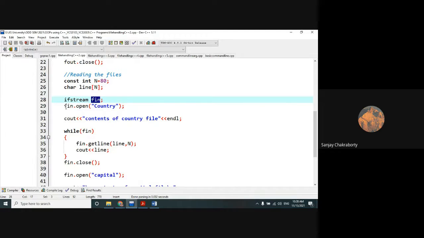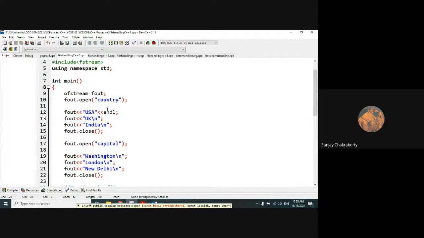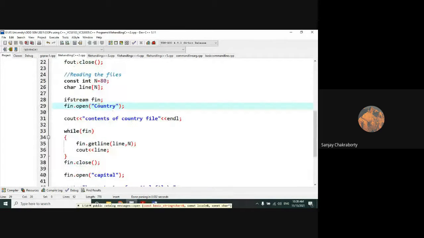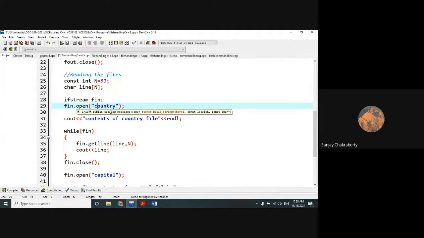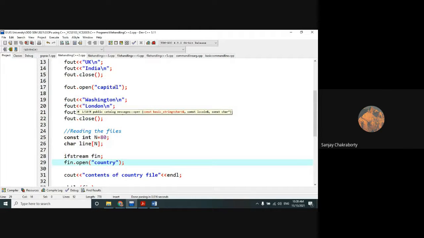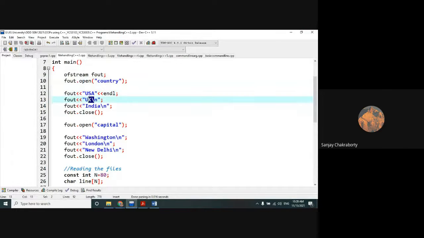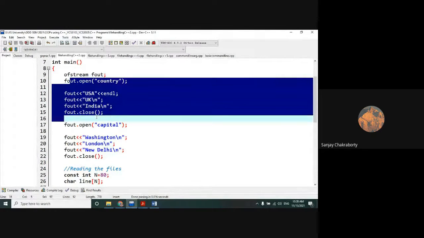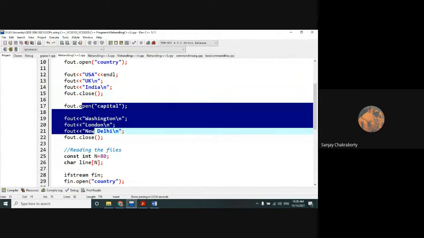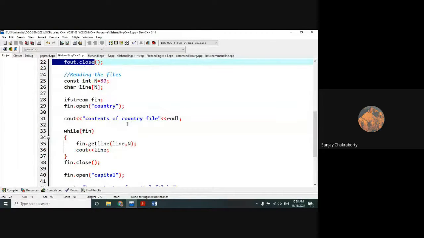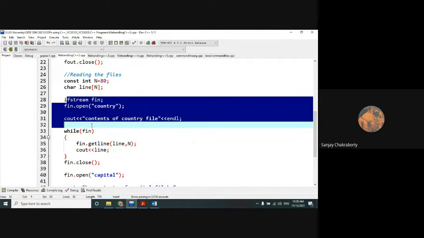Now with the help of this fin object, we have opened the country file. One thing you have to remember: the country file we have already created in the previous case, and we have already written the names of three countries within this country file. So when we run this code, first the creation of the country file will occur, then the creation of the capital file will occur, then the reading of the country file will happen.